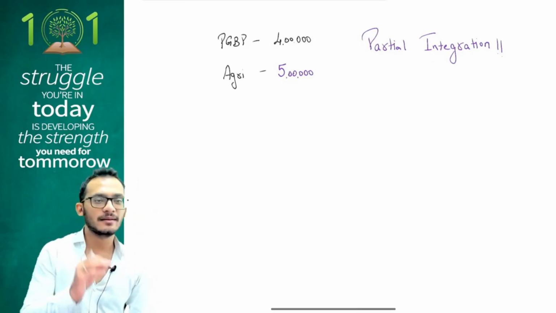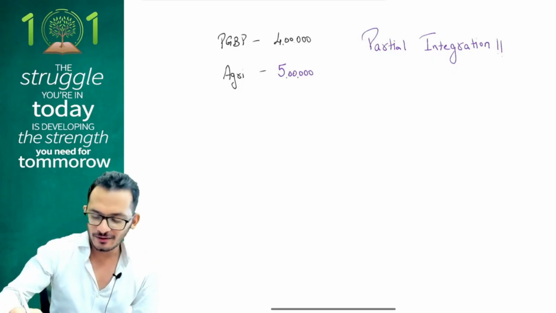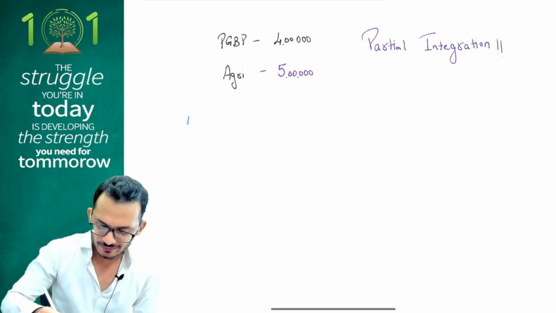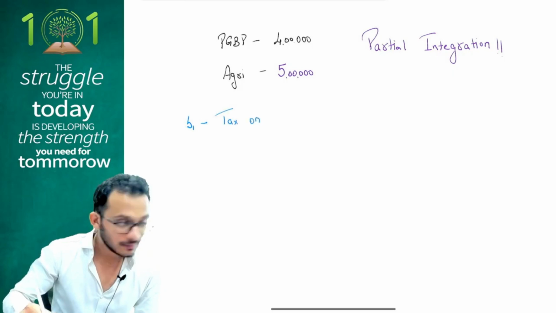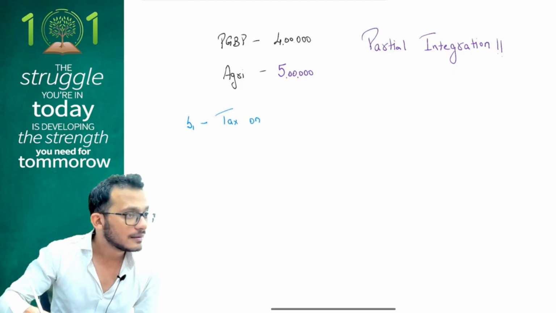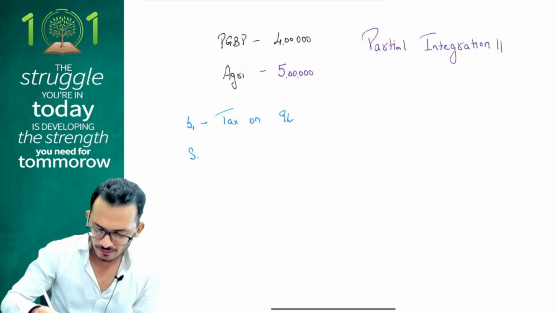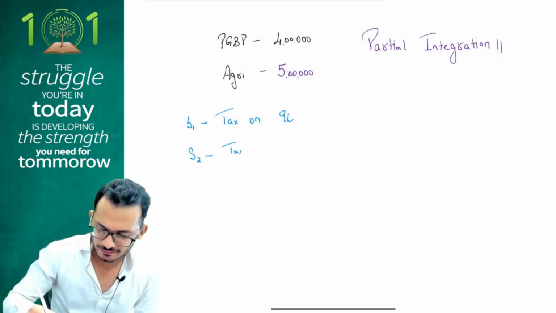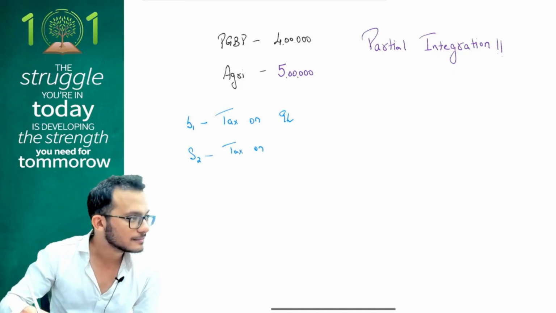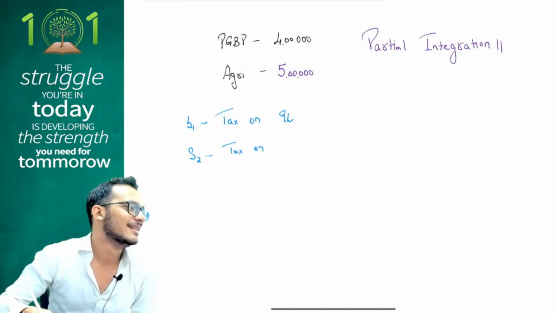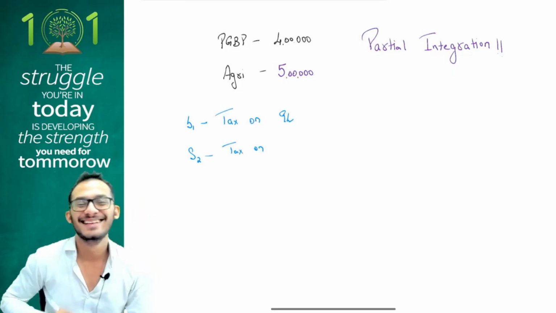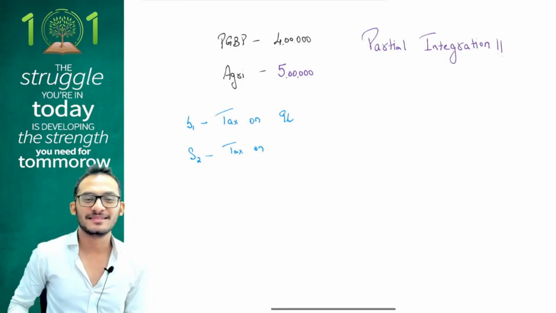Here is income tax. Who came up with the formula? Income tax came up with the formula. Does someone remember the formula? Step 1: tax on 9 lakhs. Step 2: tax on... See, this is the problem when you mug up formulas.